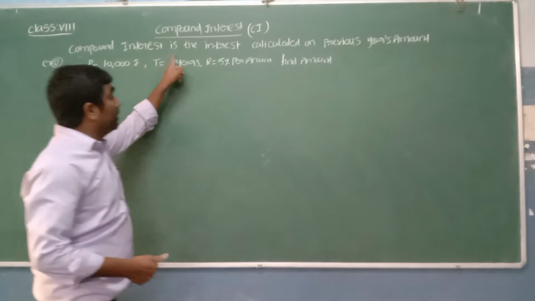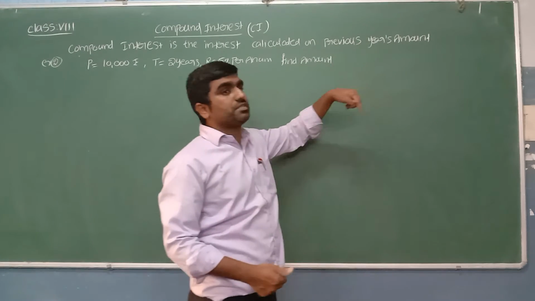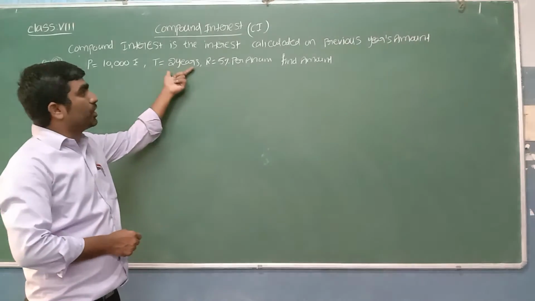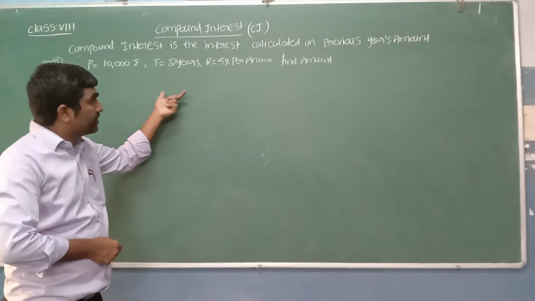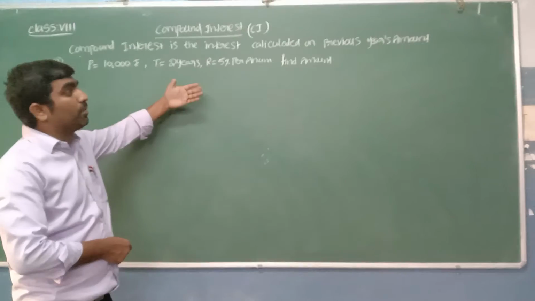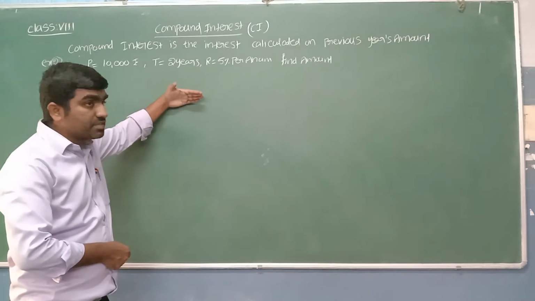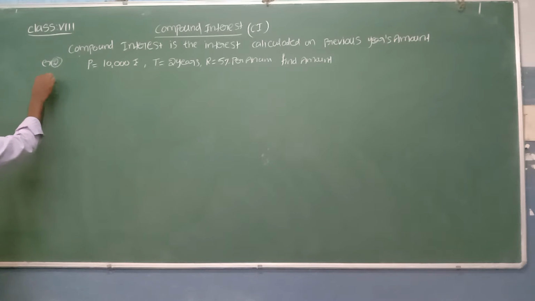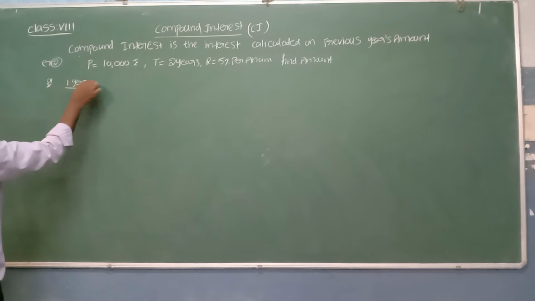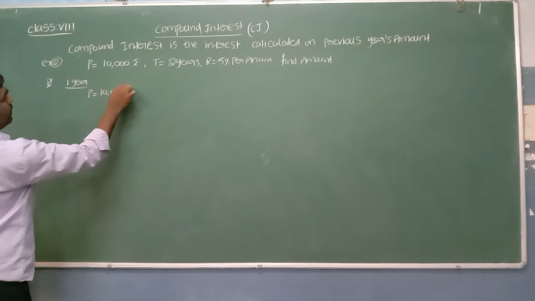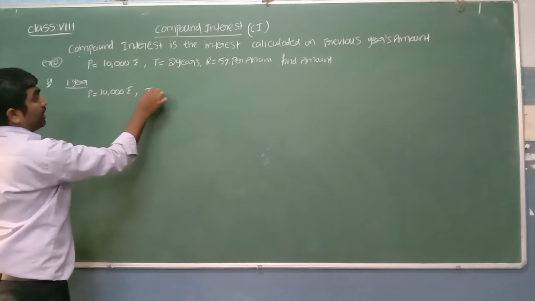Here, what I said is we will calculate the interest on the previous year's amount. We will find the first year first, then the second year. We will not do the 2 years at once. First we will find the interest for the first year, then the second year. When doing the second year, the previous year's amount, the first year's amount, we will consider as the principal amount of the second year. Let's see here, beta. Solution. First we have to count for 1 year. First year. P we take as 10,000 rupees, the original amount only. Time I am taking only 1 year.